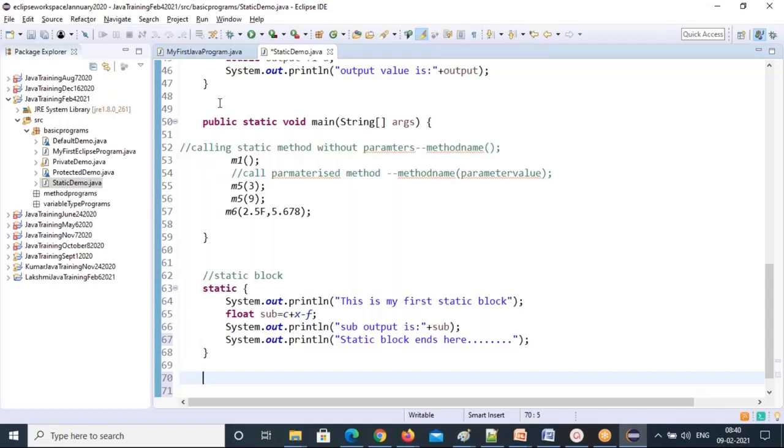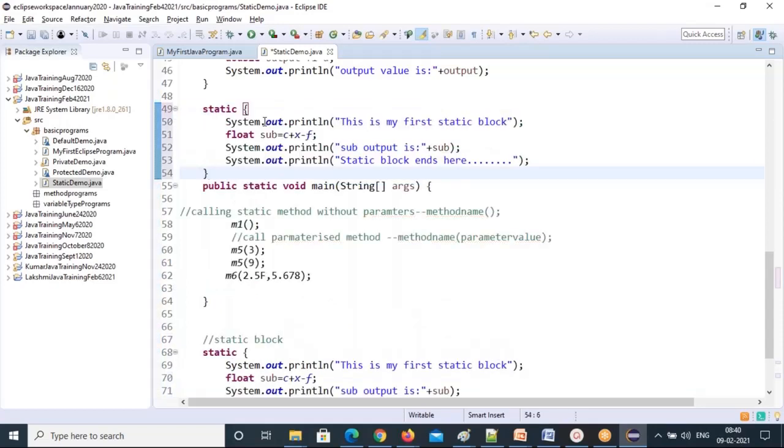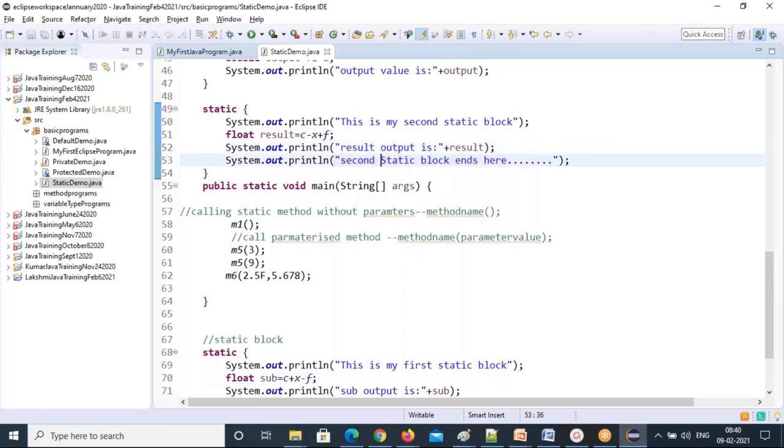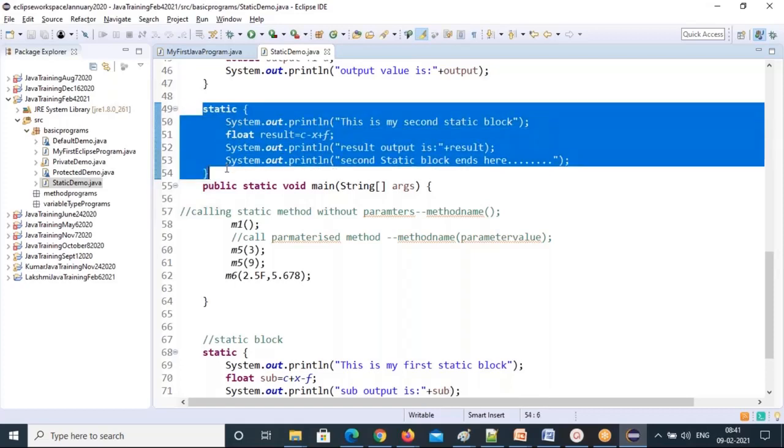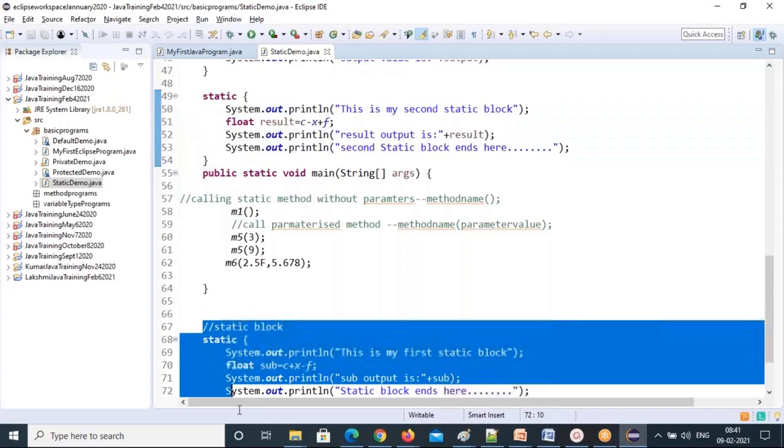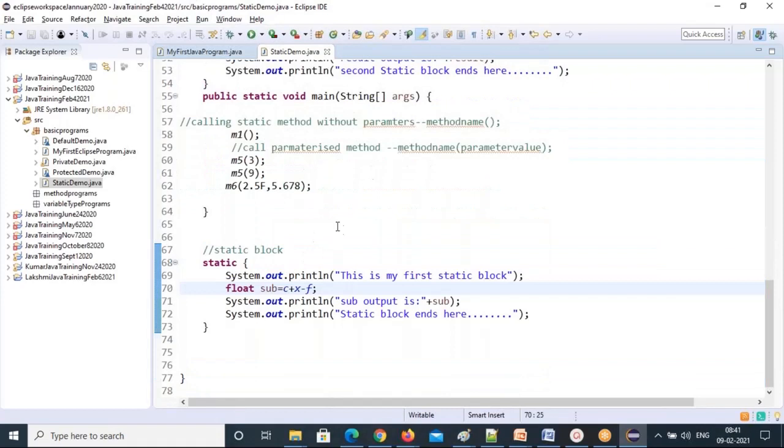So if I keep the main method above, the static blocks will execute first. I can say this is my second static block. Maybe I'll use plus here, minus here, and we can see the result. Static block ends here. This one is written second but it will execute first in line. This is the first static block, right? This will execute, then the second one will execute.